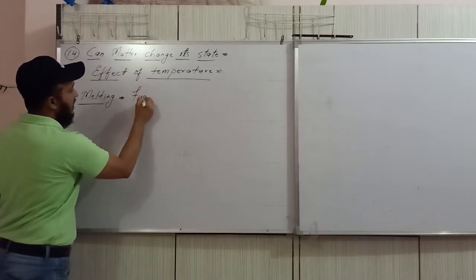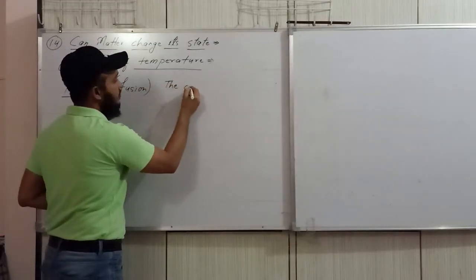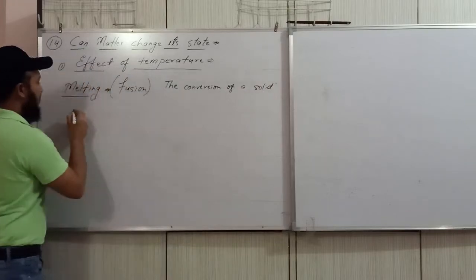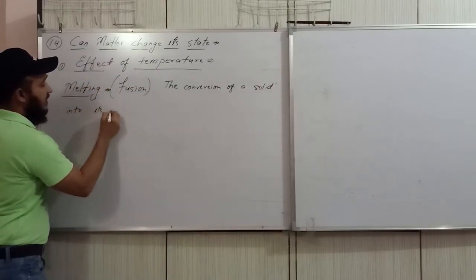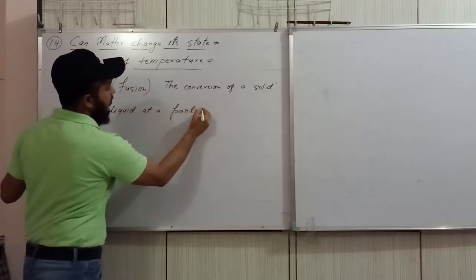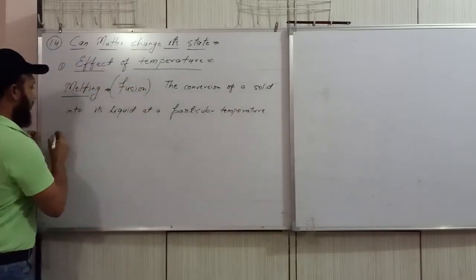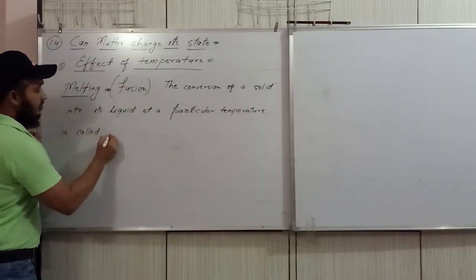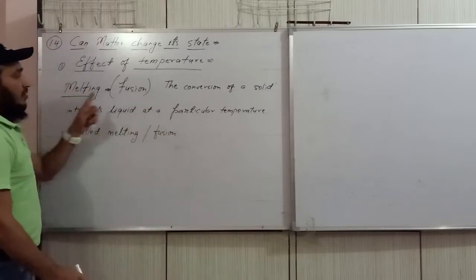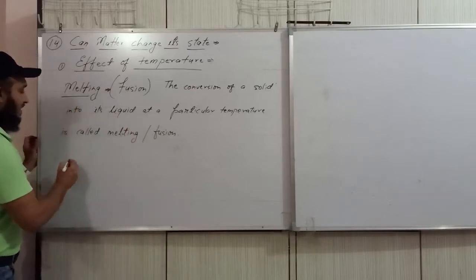What is melting? Another name of melting is fusion. Melting: the conversion of a solid into its liquid at a particular temperature is called melting or fusion. Next thing is melting point.